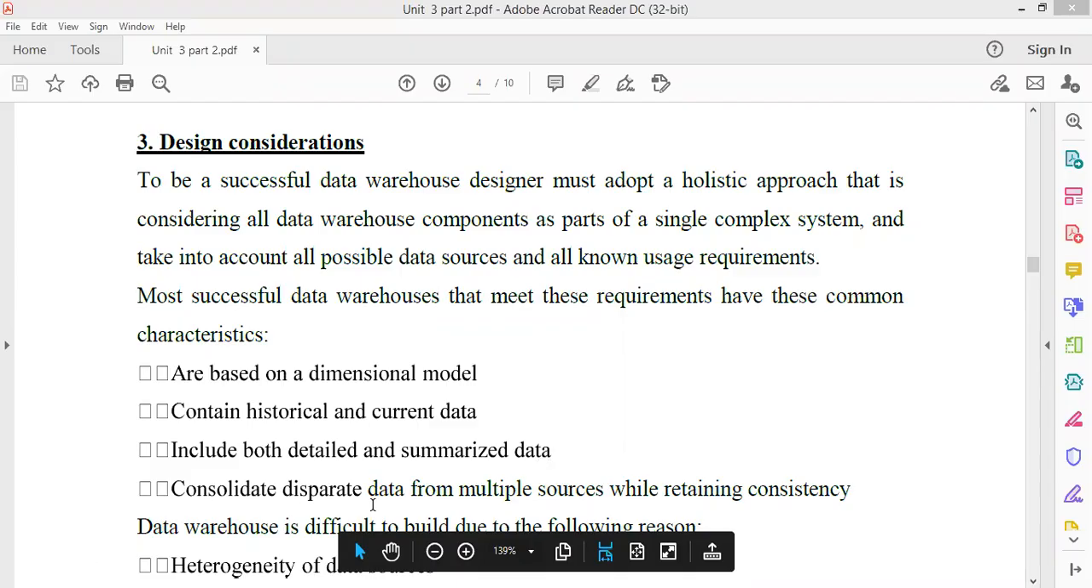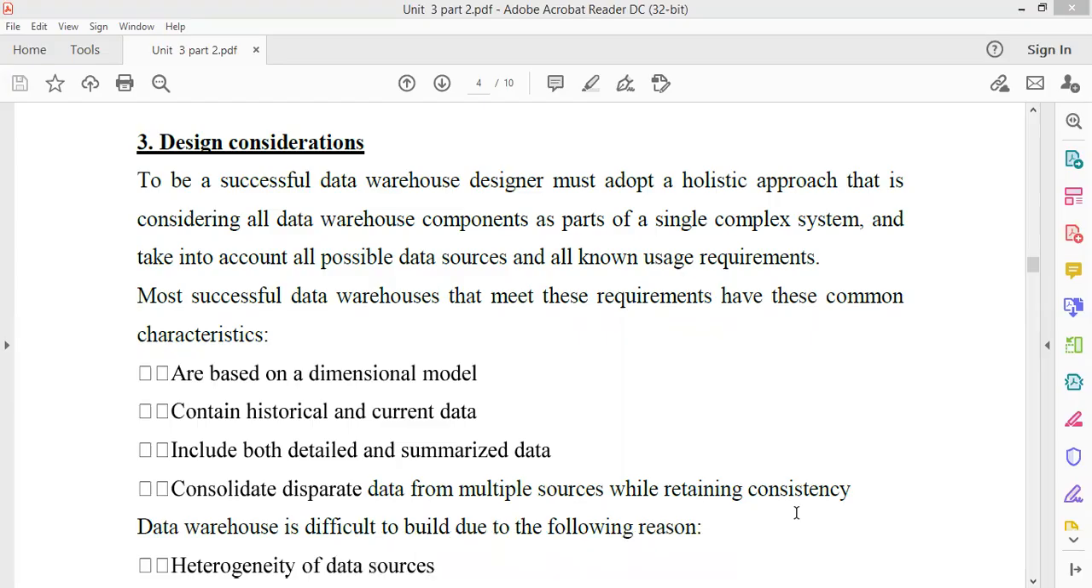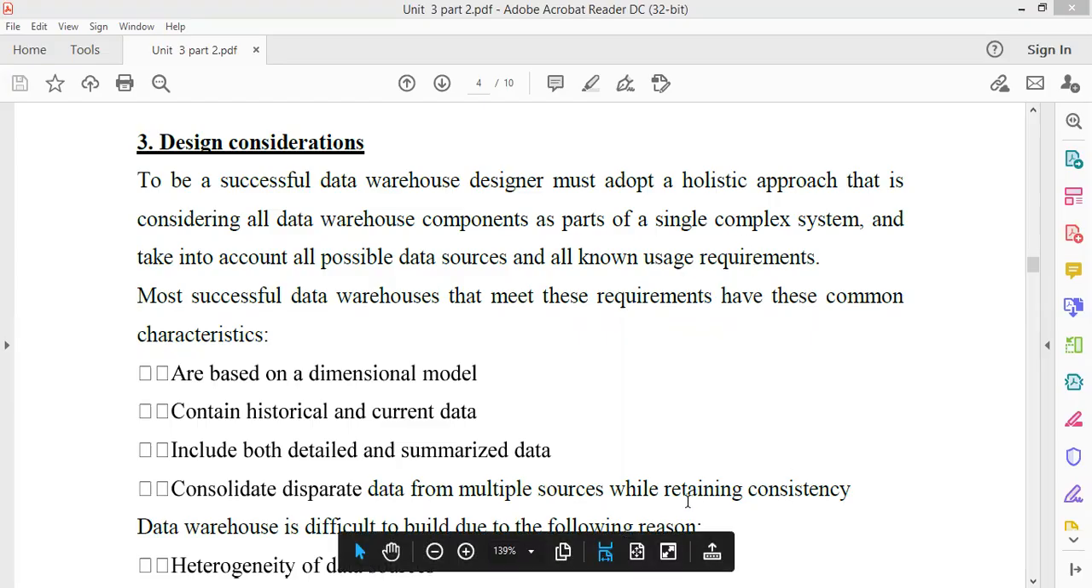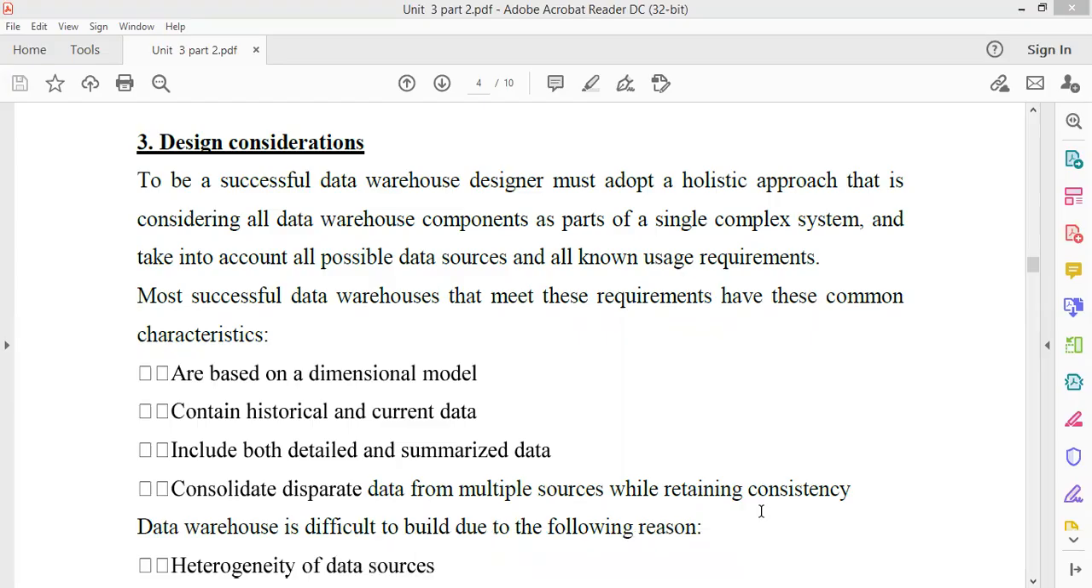It consolidates disparate data from multiple sources while retaining consistency. Consistency means if you are extracting the data from multiple sources and there is a change in the data, then the warehouse should reflect it. Okay, means the data should be consistent. If certain changes occur, the same changes can be reflected in all the copies of the warehouse.